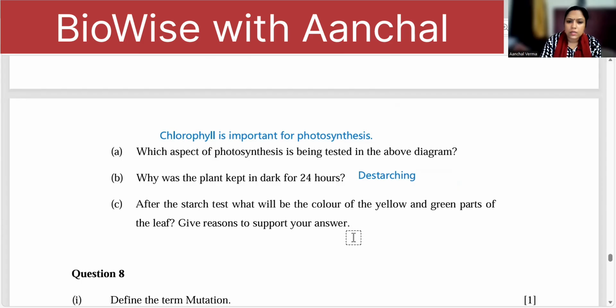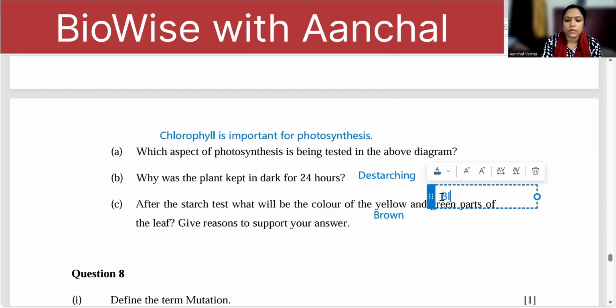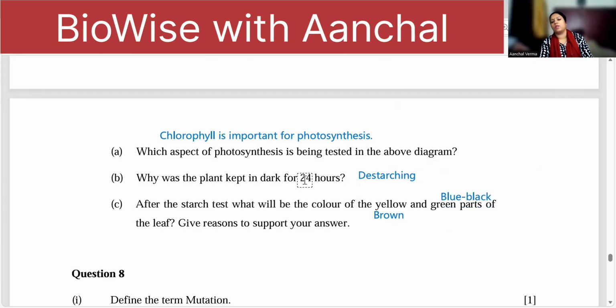After the starch test, what will be the color of the yellow part? Yellow plant part will remain brown because of the color of iodine, and green part will turn blue-black because of the formation of starch. Give reason, you understood. I gave the reason in both the cases. Both statements with reason, you get 1 mark.